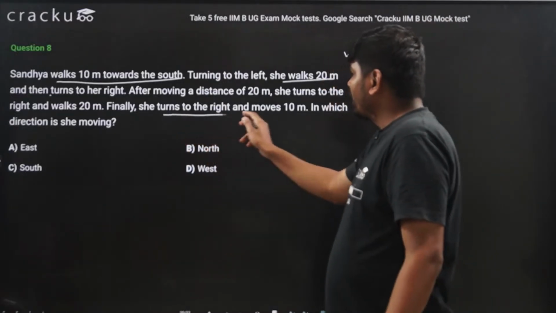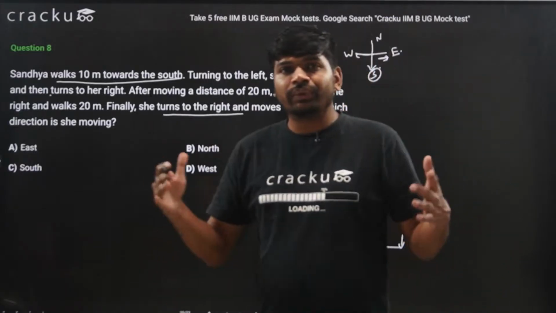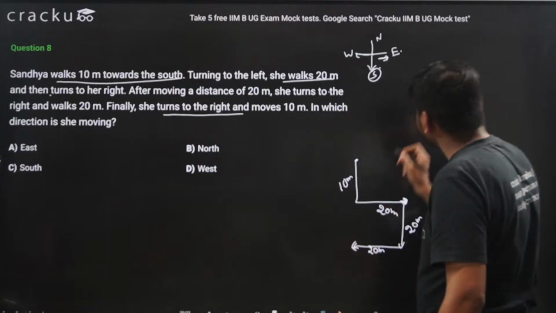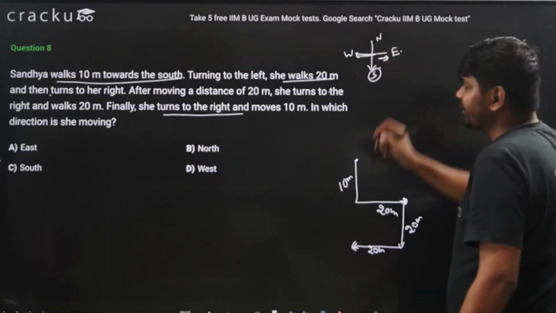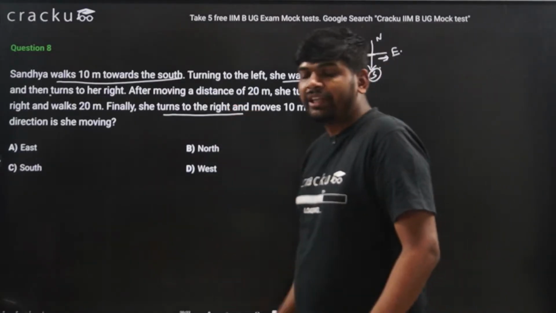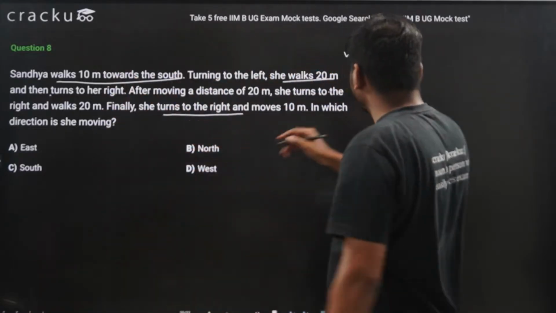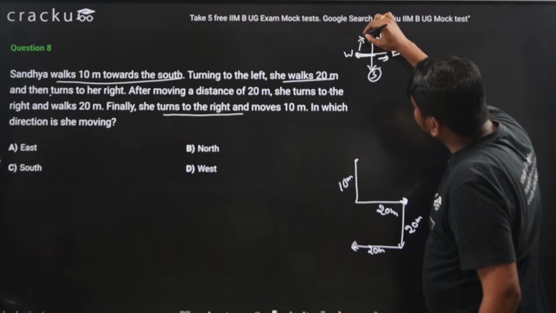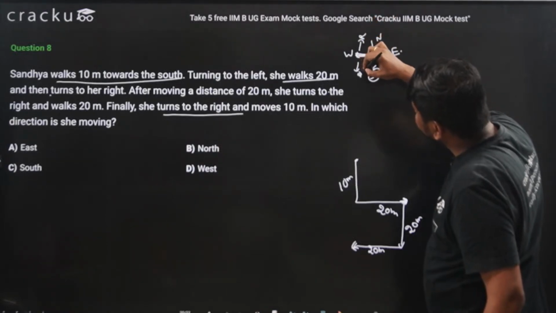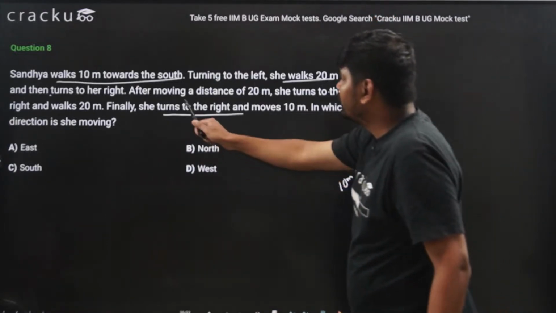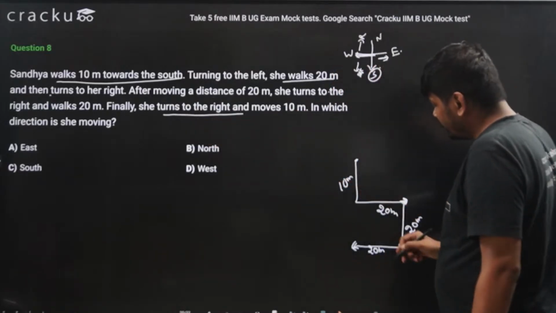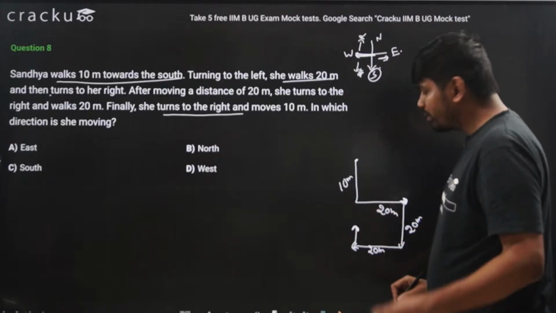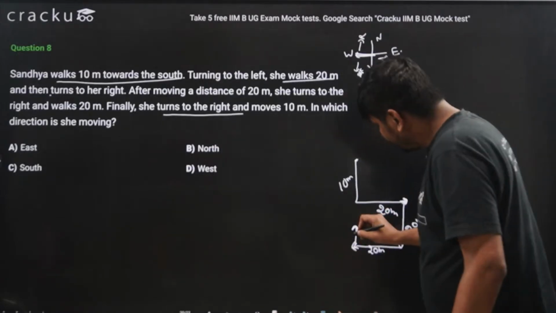Finally she turns to the right. When you are towards the west direction, this direction is west. Now she turns to the right. When you are facing the west direction, this direction will be right and this will be left. So she turns to the right and moves a distance of 10 meters. So this is 10 meters.